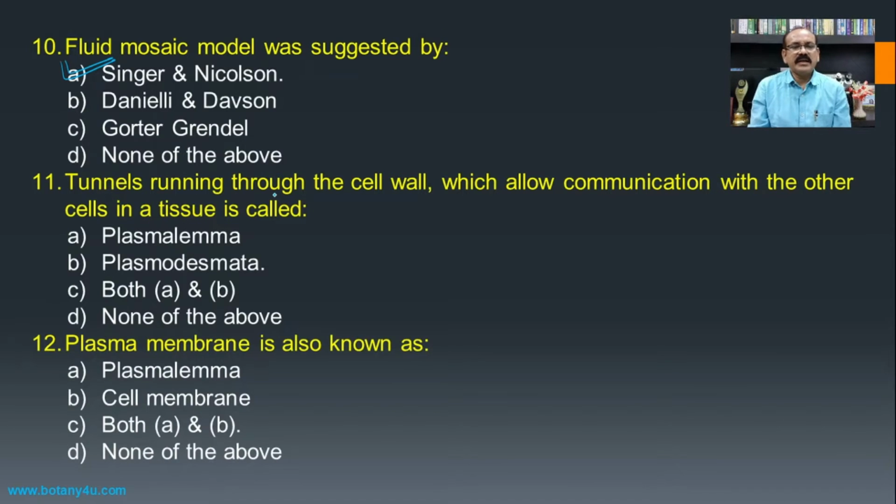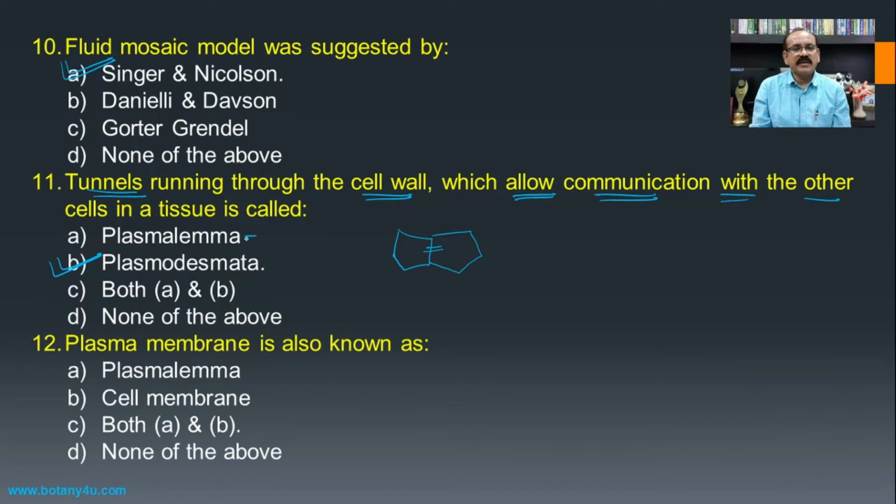Then the tunnels running through the cell wall which allow communication with the other cells in a tissue are called, means whenever we are talking about different cells, in such cases there is a tunnel or canal or channel or pore on the cell wall which is responsible for the flow or transport of material from one cell to another cell, and such types of pores or tunnels are known as plasmodesmata.